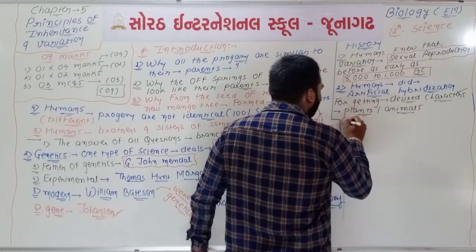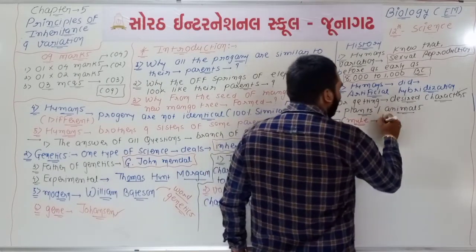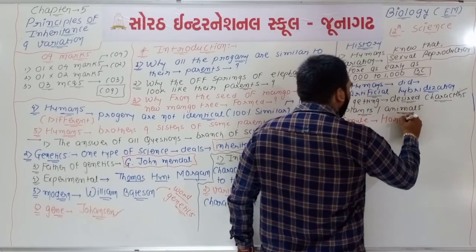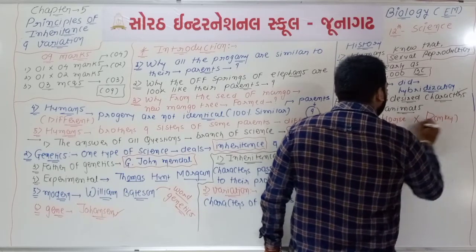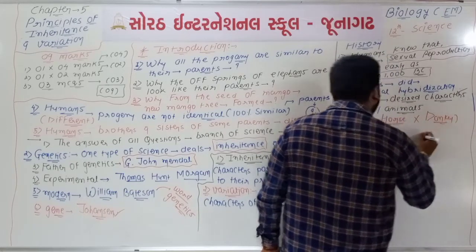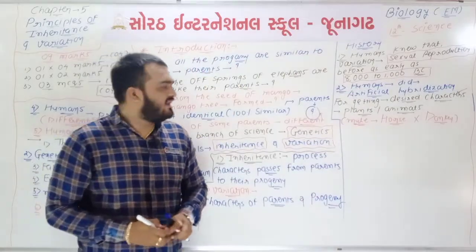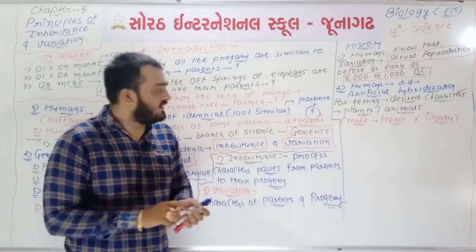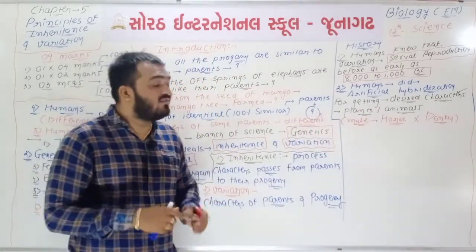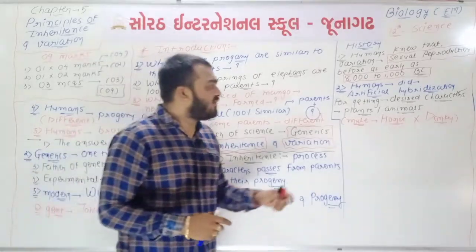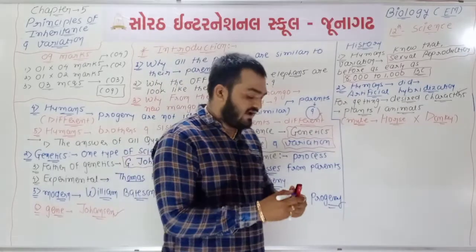It is hybridization between horse and donkey, so all the selected or desired characters of horse and donkey are found in a hybrid animal known as mule. So point number 2: humans did artificial hybridization in different types of plants and animals for the selected or desired characters.